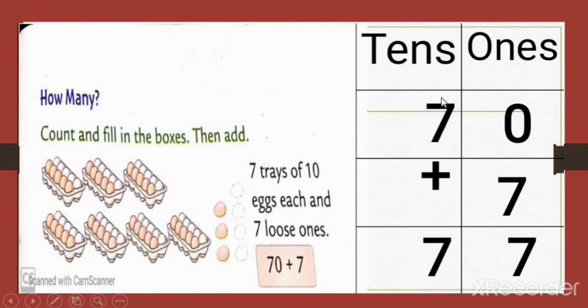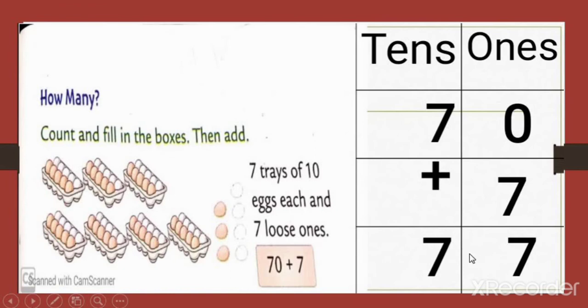7 will go on the place of tens, and 0 stands in the ones column. Put the addition sign and write the number 7 in the ones column. By adding this, we can say that 0 plus 7 is equal to 7, and 7 plus 0 is equal to 7.